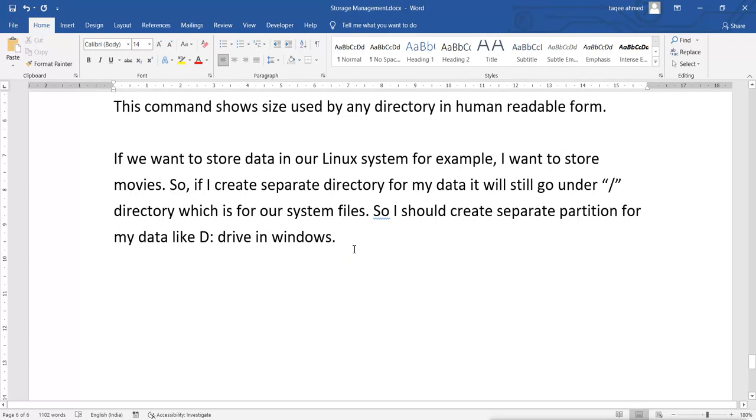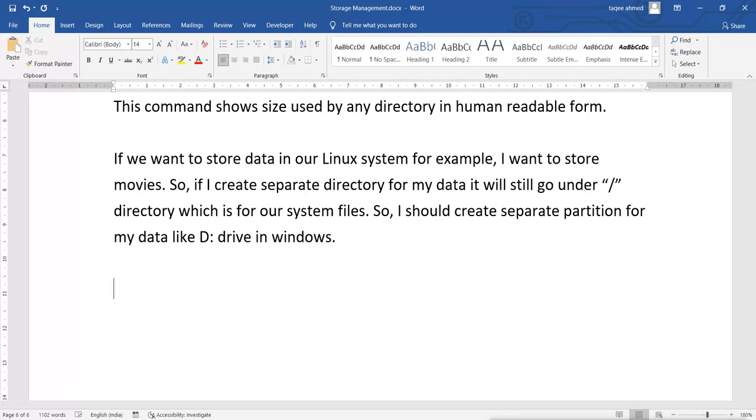So now we will see how we can create a new partition in our first hard disk, that means /dev/sda.